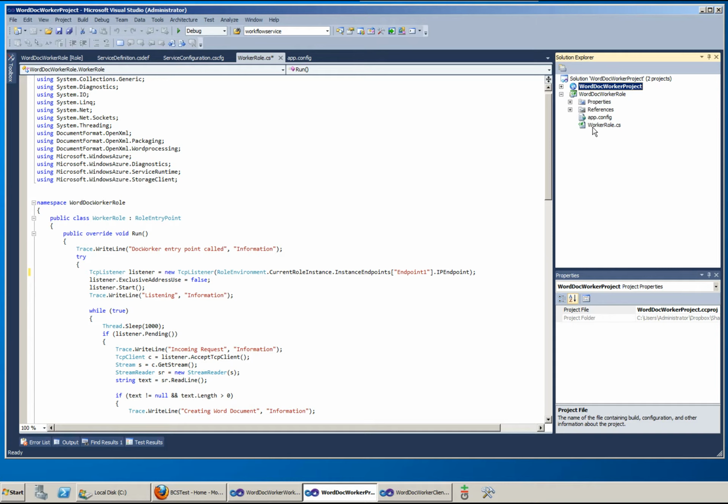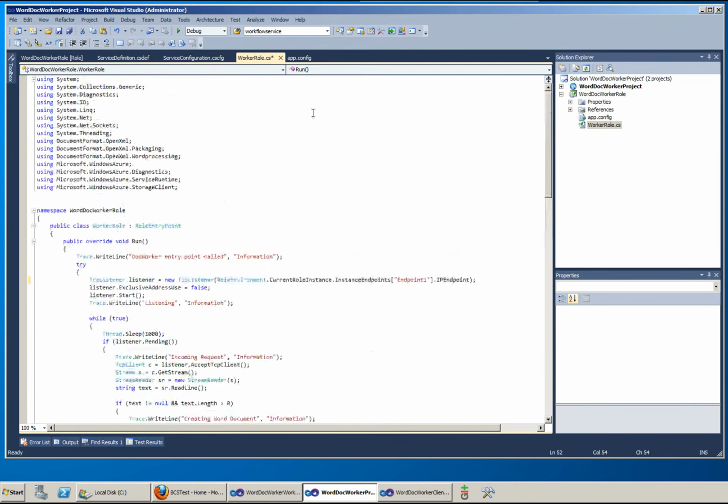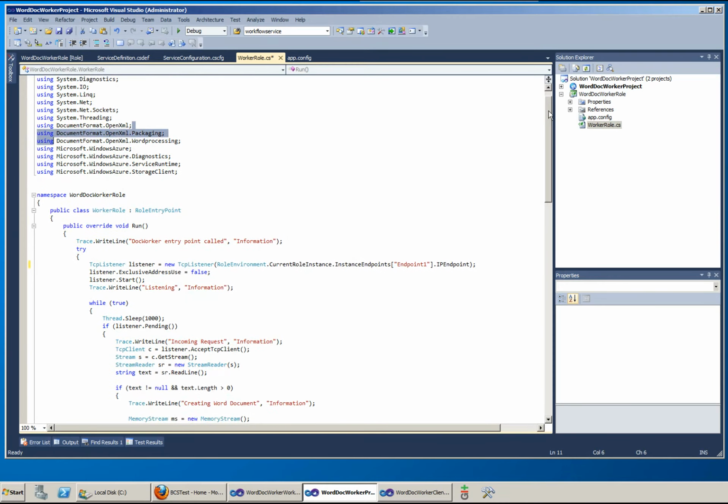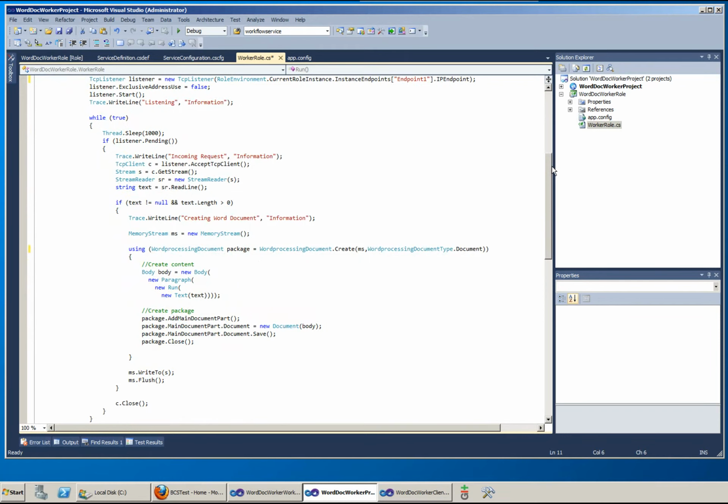In the worker role project, we have one file which is utilizing the OpenXML API, which will convert its parameters into a document and then return that document. So it's a pretty simple service.